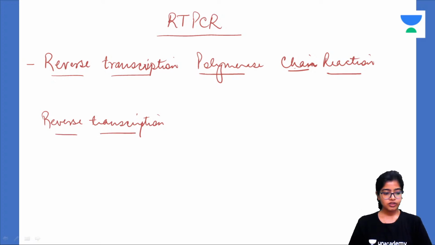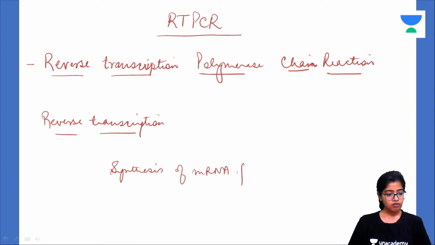Now, what is transcription? First of all, transcription is conversion of DNA to RNA, that is synthesis of mRNA from DNA. What is transcription? Synthesis of mRNA from DNA is transcription.